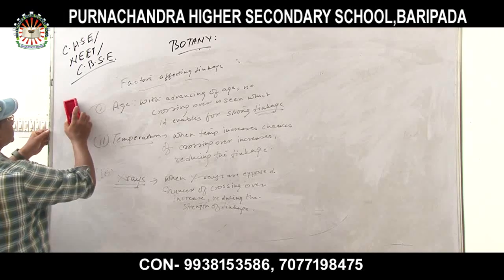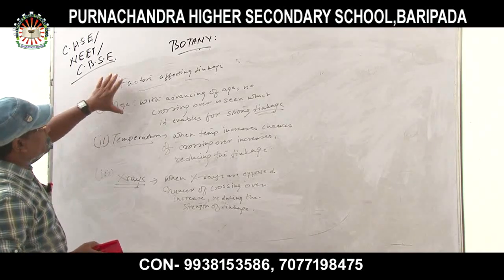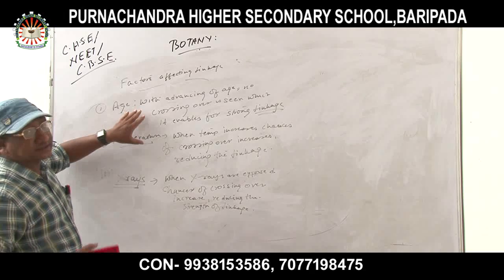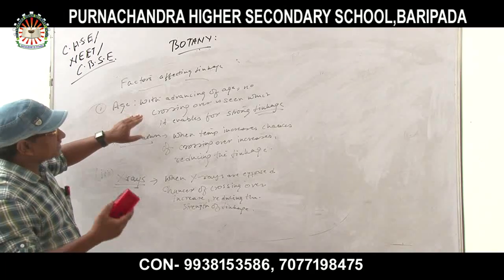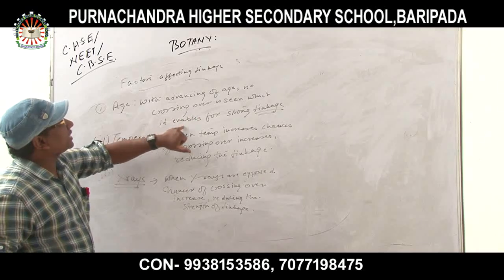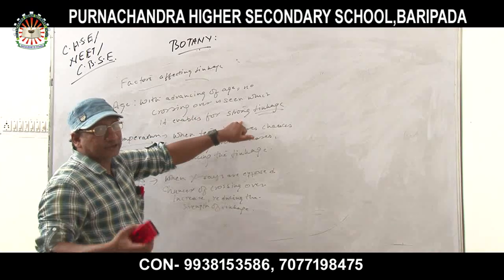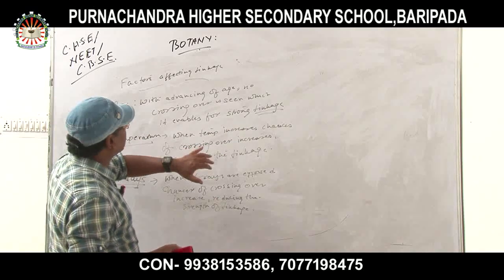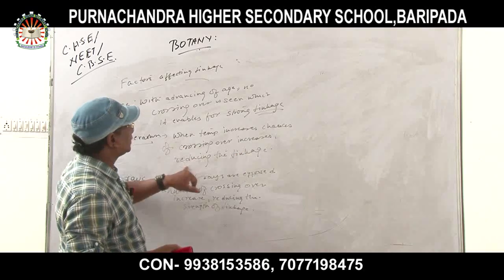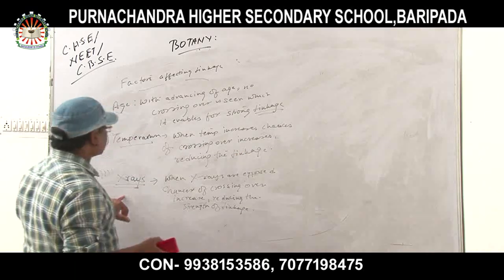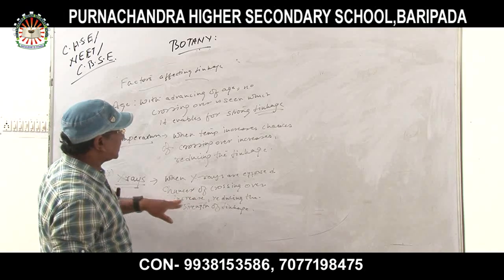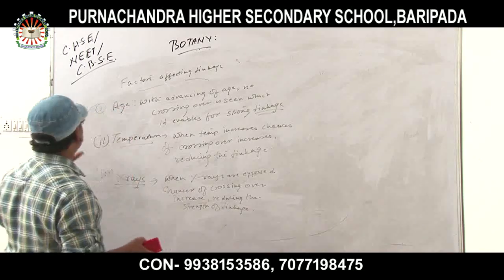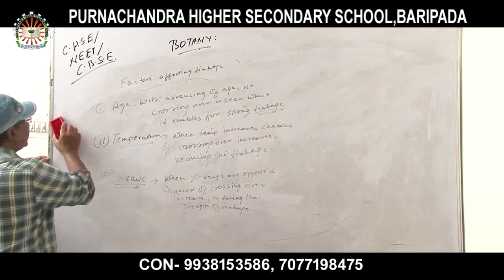What are the mechanisms of crossing over? So these are the important points to remember: the factors affecting linkage are age, temperature and X-rays. With advancing age, no crossing over is seen, which enables a strong linkage. Due to strong linkage, all the genes in a chromosome are very closely associated. But when the temperature increases, the chance of crossing over increases, reducing the linkage. When X-rays are exposed, chances of crossing over increase, reducing the strength of linkage.